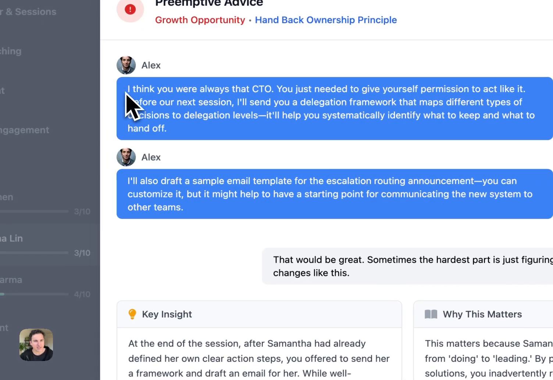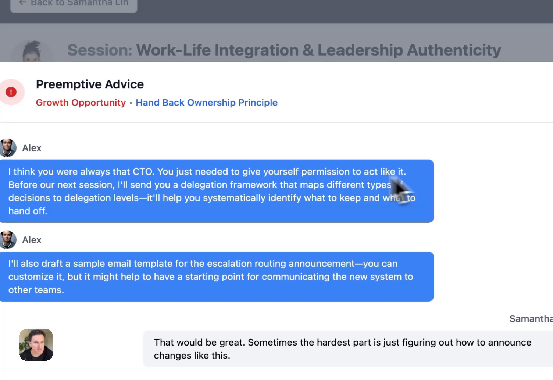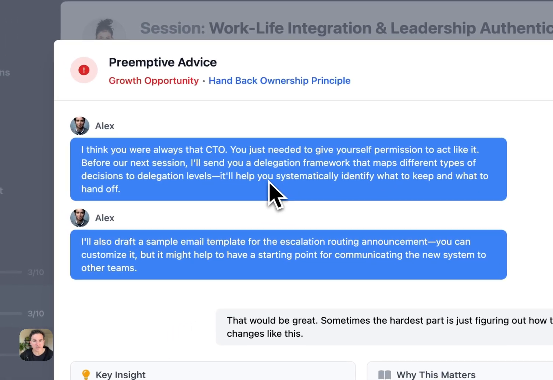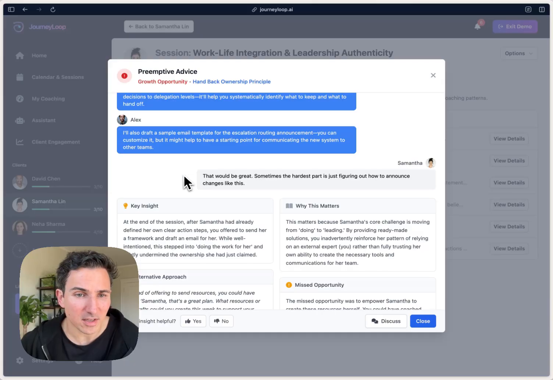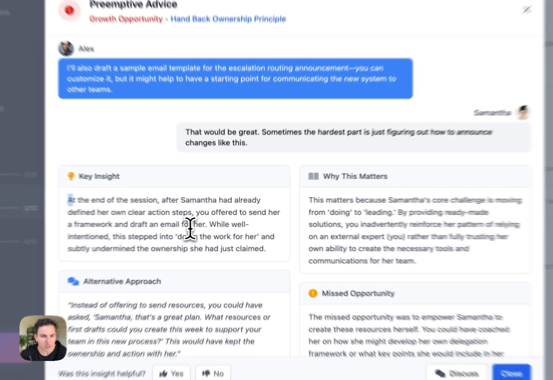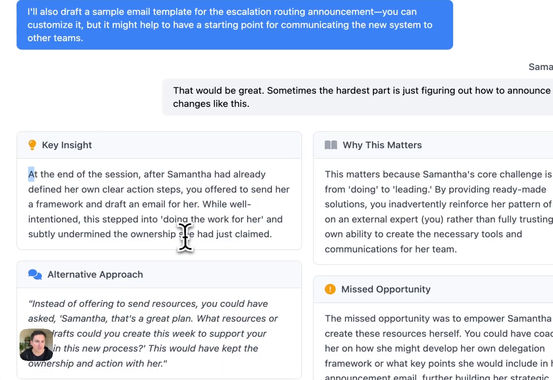Let's take a look at what Alex said here. "I think you were always that CTO. You just needed to give yourself permission to act like it. Before your next session, I'll send you a delegation framework that maps different types of decisions to delegation levels." Alex is doing the work for the client here, and that is exactly the insight that we're surfacing. You offered to send her a framework and draft an email for her. While well-intentioned, this stepped into doing the work for her and subtly undermined the ownership she had just claimed.